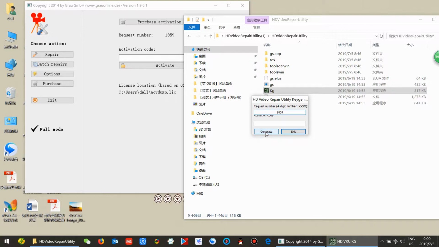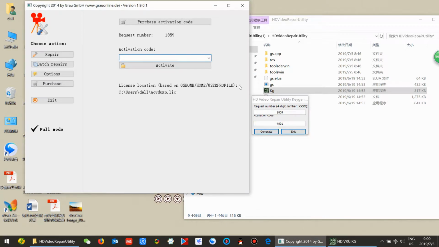Click Generate, and we will see an activation code here. Copy and paste it here. Click on Activate. Then it's running in full mode now. Now this software has been activated.